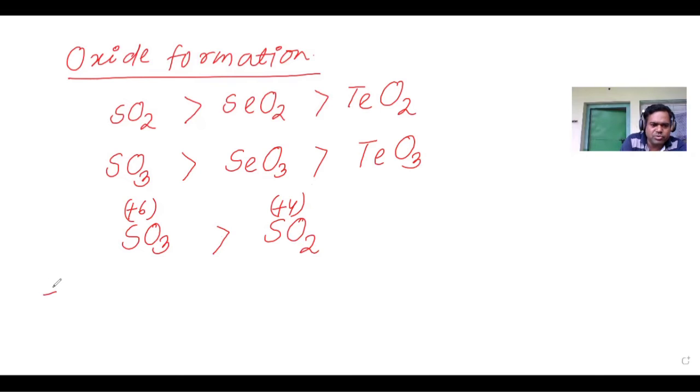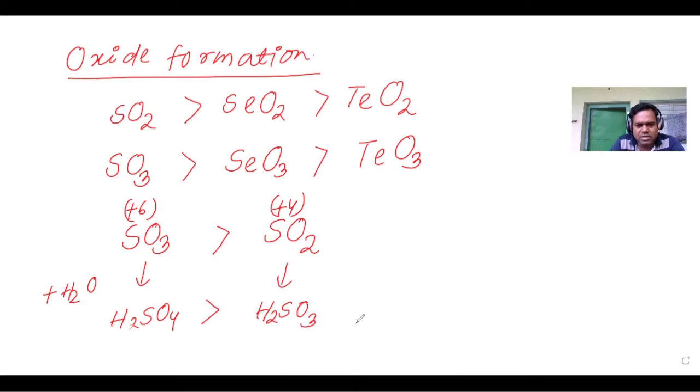If we add H2O here, we get H2SO4, and here we get H2SO3. Sulfuric acid is a stronger acid than sulfurous acid.